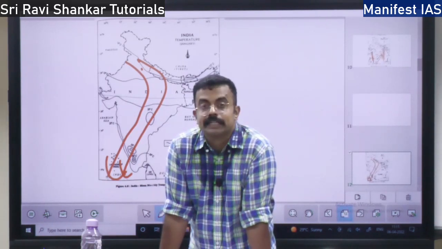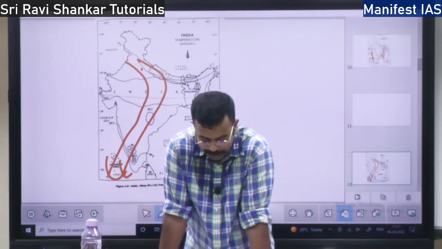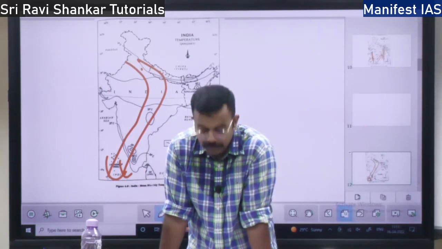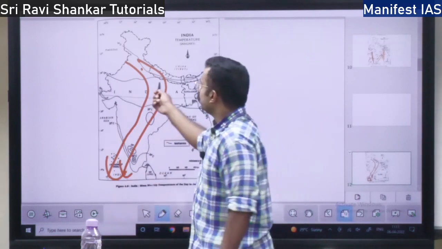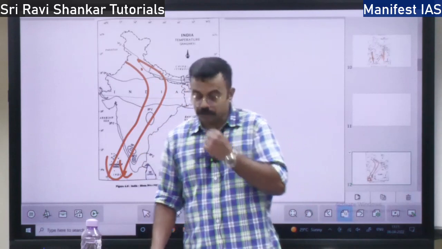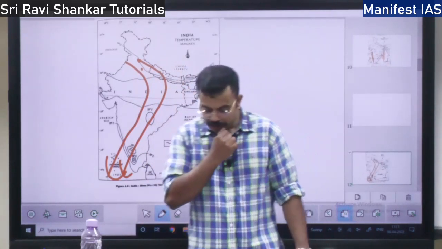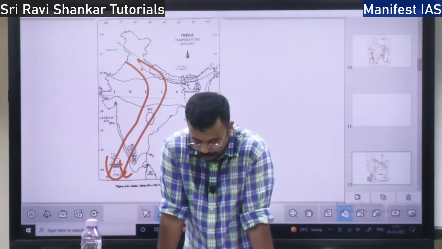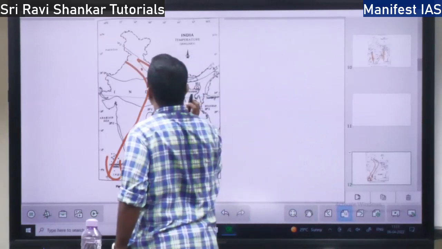Also during the winter season, you will find cyclones moving from the Mediterranean Sea. These cyclones capture moisture from the Caspian Sea and Persian Gulf, and they bring rainfall over the northwestern Indian region. You will have a lot of rainfall. Also, you will have westerly and northwesterly winds over the Ganga plain.